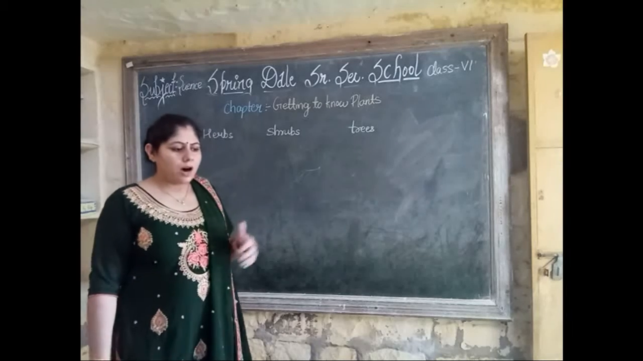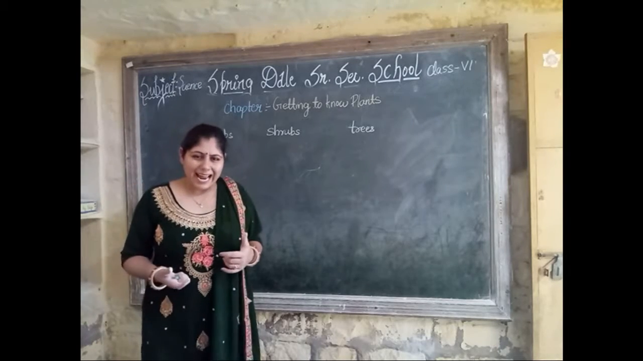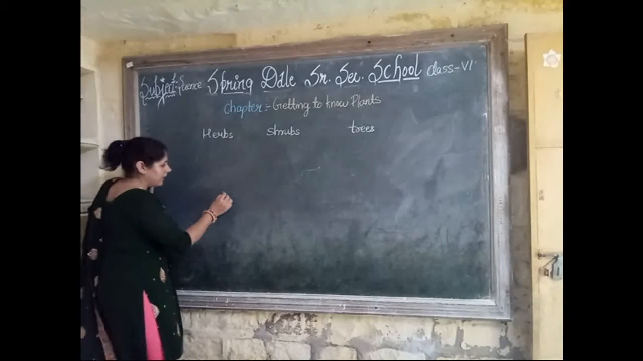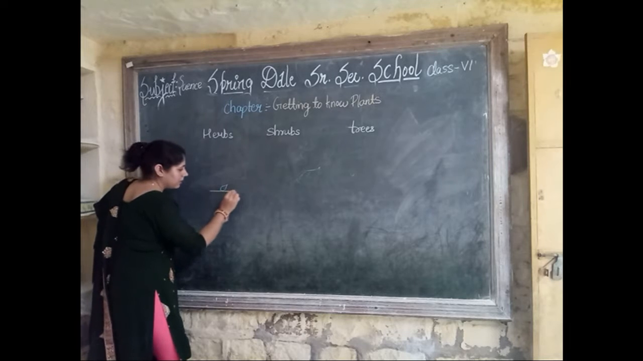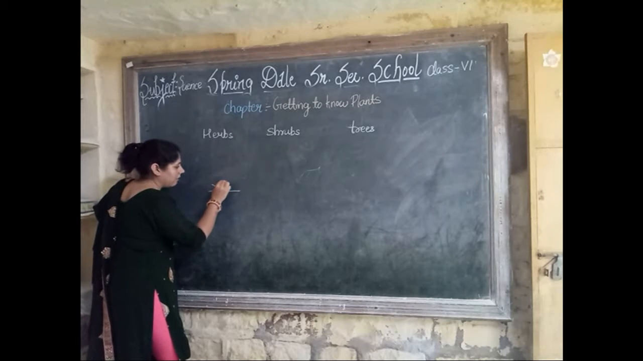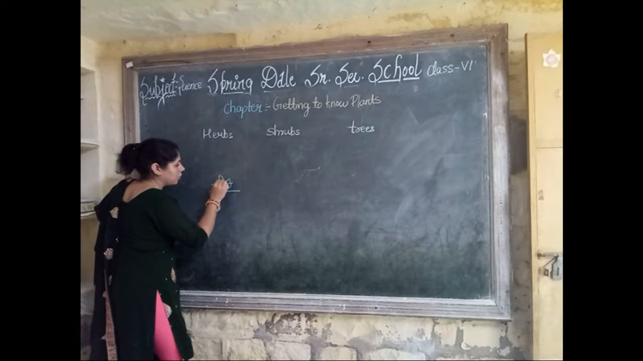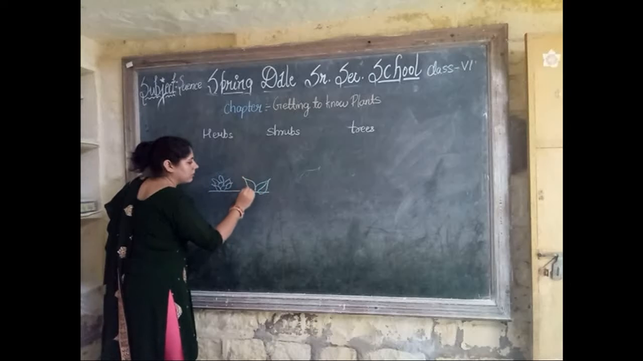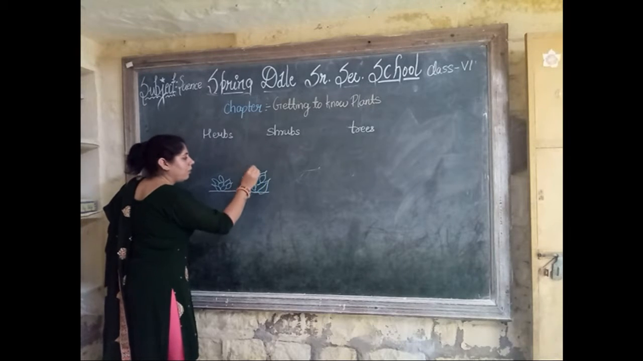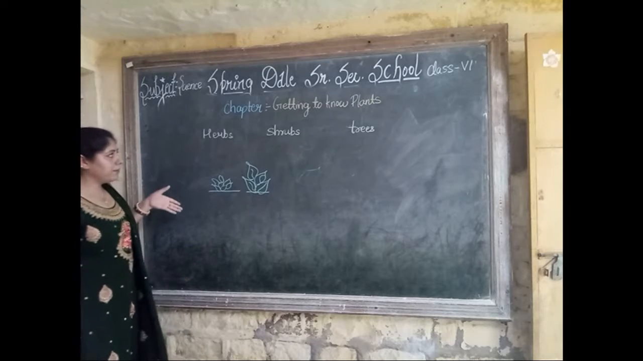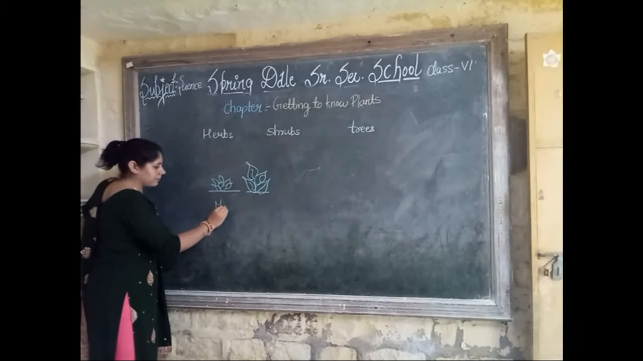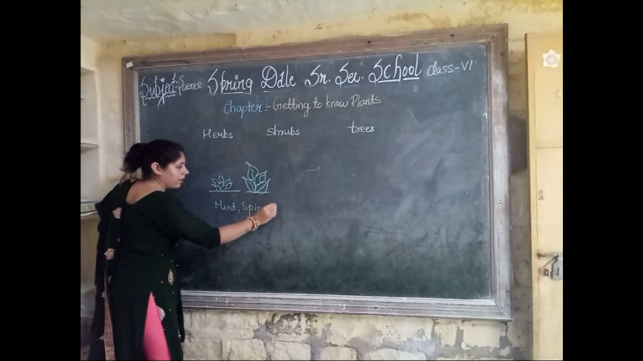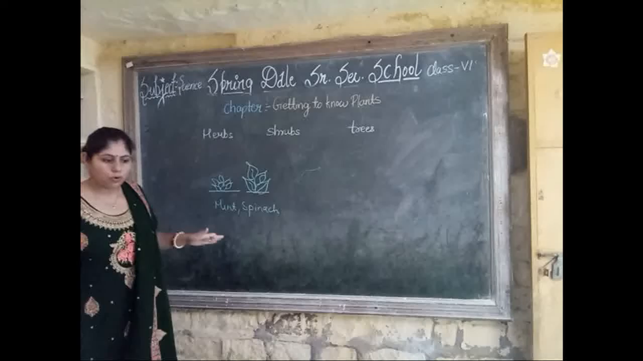Mostly the herbs have green and tender stems, and mostly they are very short. This is the ground level. We can say they are very short. They do not have branches. Examples of herbs are mint, spinach. These are the examples of herbs.